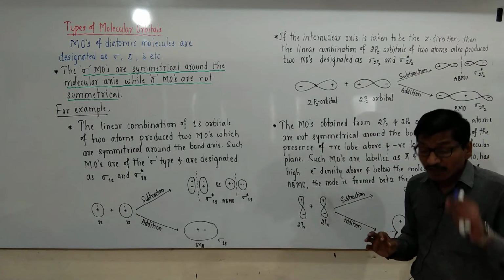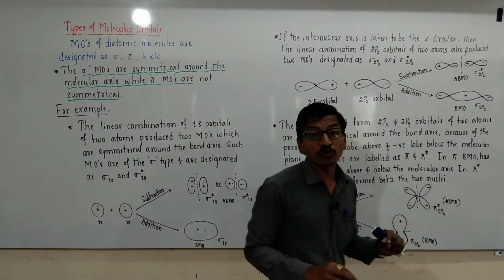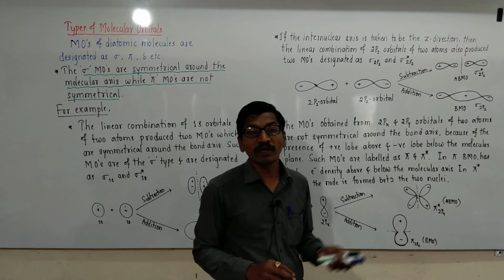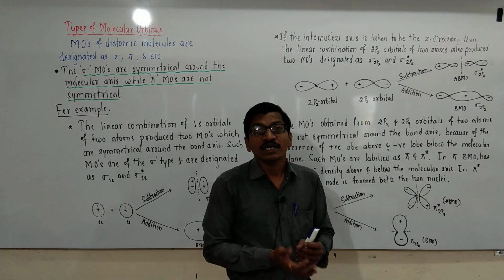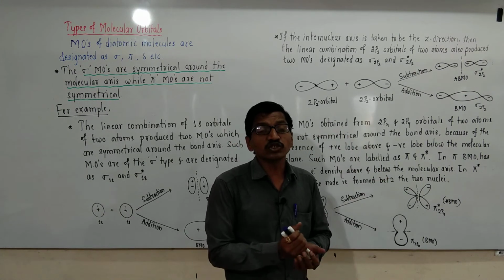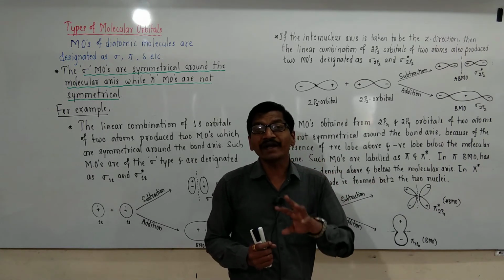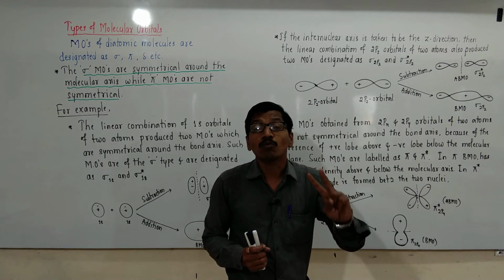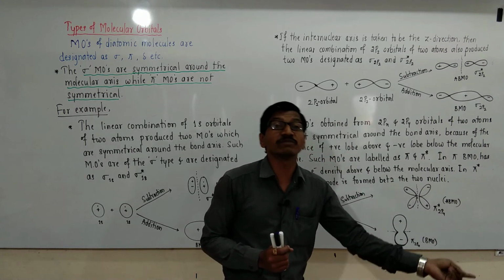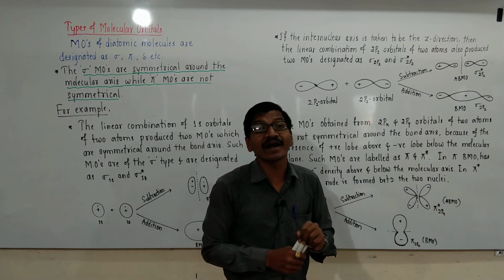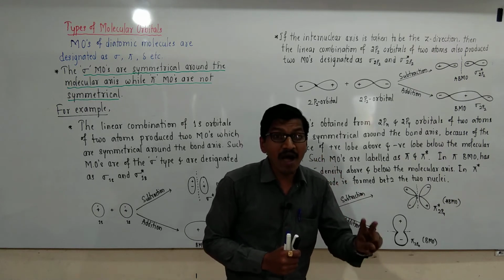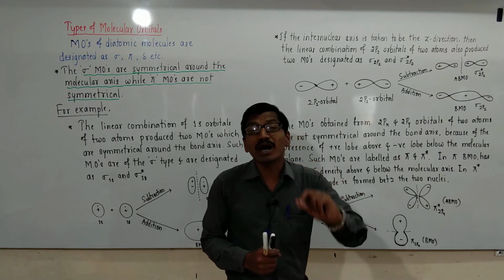If the internuclear axis is taken to be the z direction, the linear combination of 2pz orbitals of two atoms produces two molecular orbitals which are also symmetrical about the bond axis and are designated as sigma 2pz and sigma star 2pz.